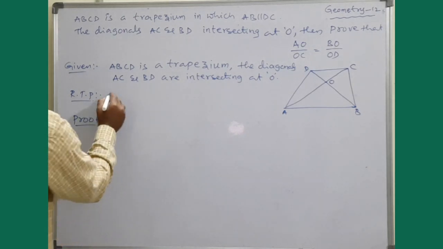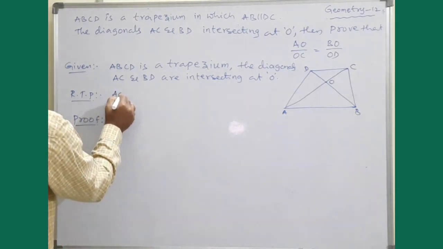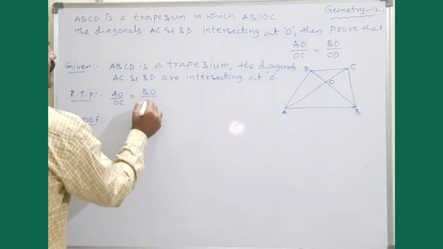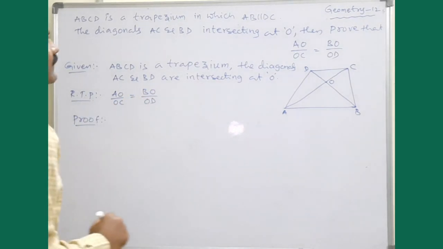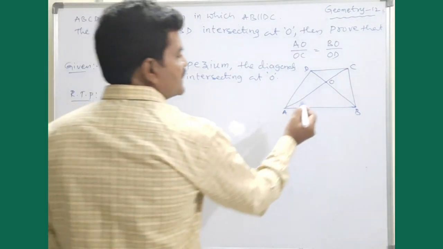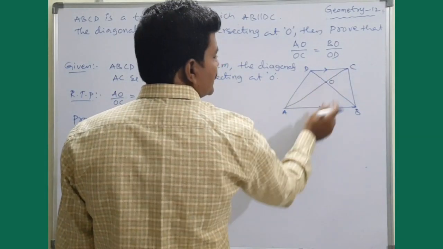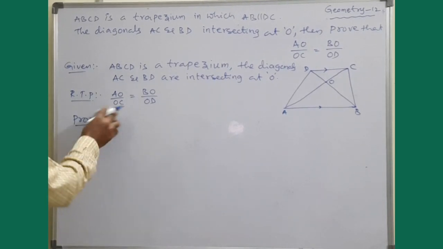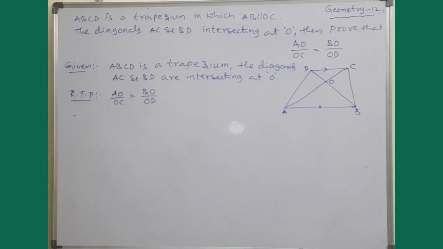and we need to prove AO by OC is equal to BO by OD. So basically, because of trapezium, we know that AB is parallel to DC, but which is not sufficient for us to prove the above condition. So we need some construction. What is that?